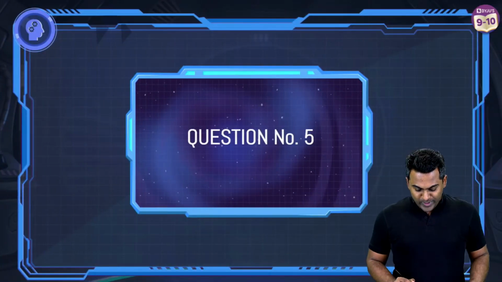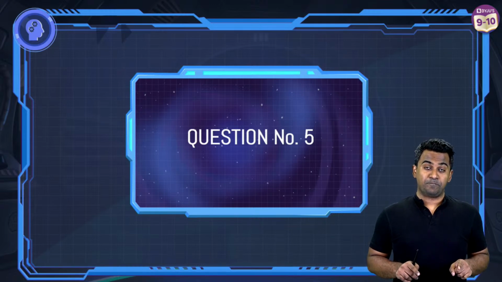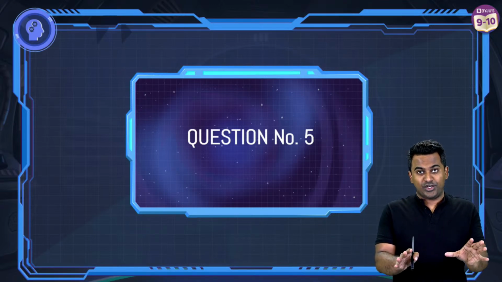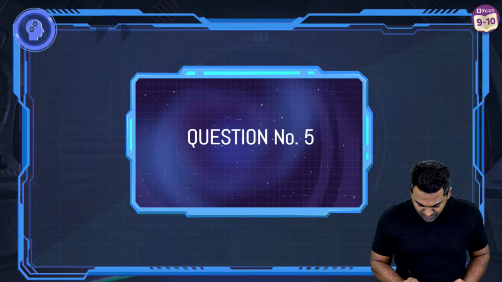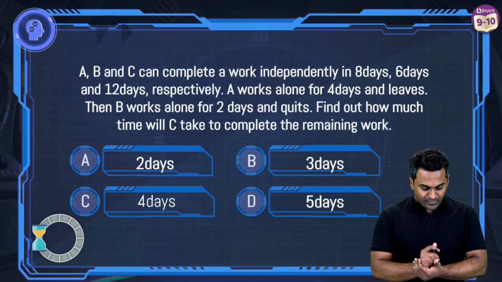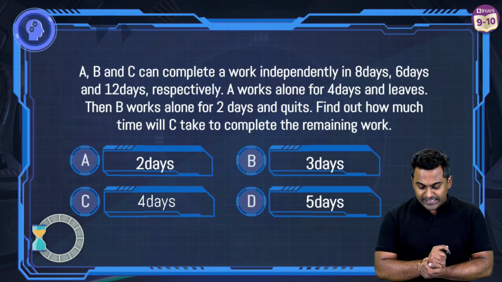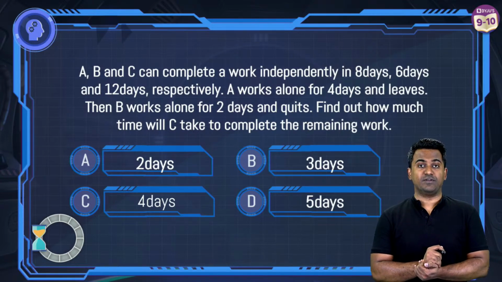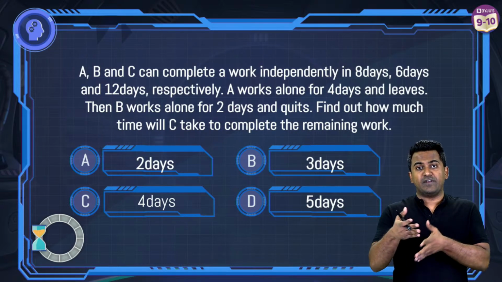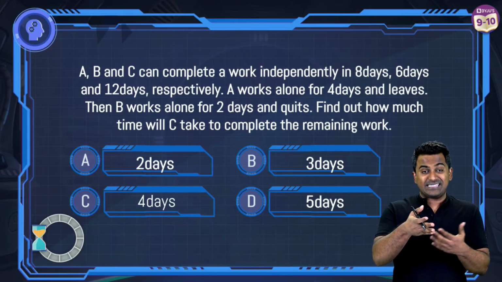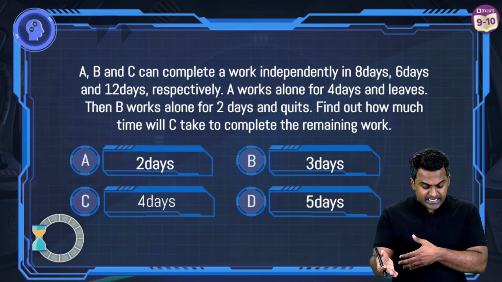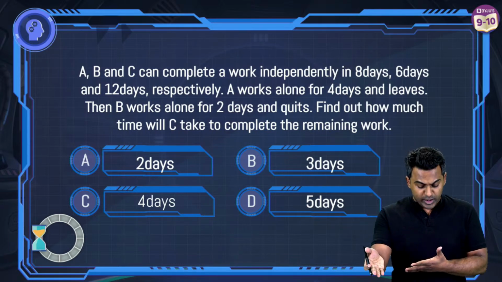Okay, so we're moving on to question number 5. Now this is going to be tricky. Okay, you're going to enjoy this question. Let's see how many of you get this. A, B, C can complete a work independently in 8 days, 6 days and 12 days respectively, which means A alone can finish some work in 8 days. That same work B will do alone in 6 days, and that same work C will do alone in 12 days.